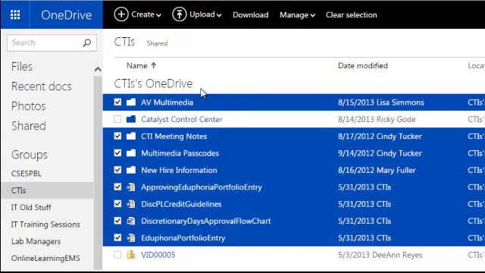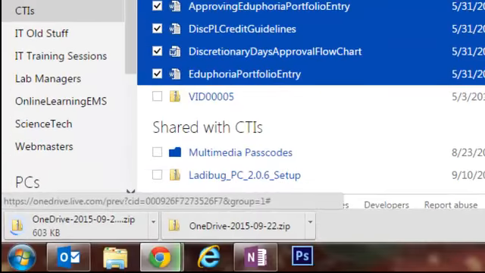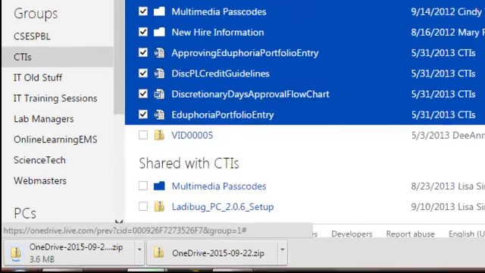I'm going to go ahead. These are the items I would like to keep out of here. So I'm going to click download and it is going to download a zipped folder into my downloads folder. And I can go back and I can open it and I can go through those documents later and decide where I want to store them. So I'm just going to simply go through this process.